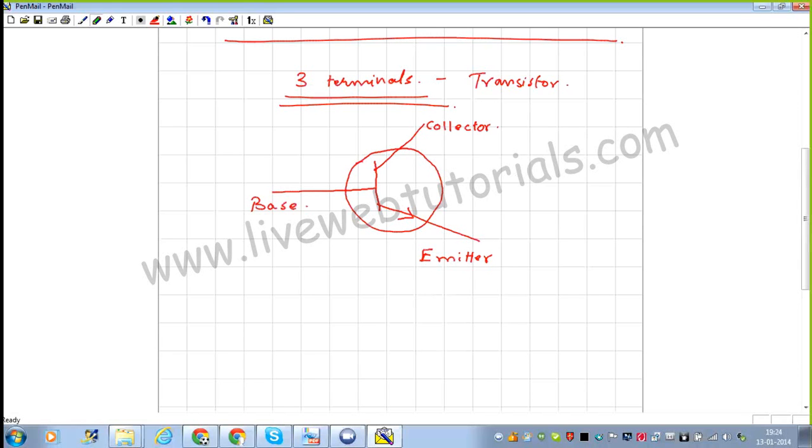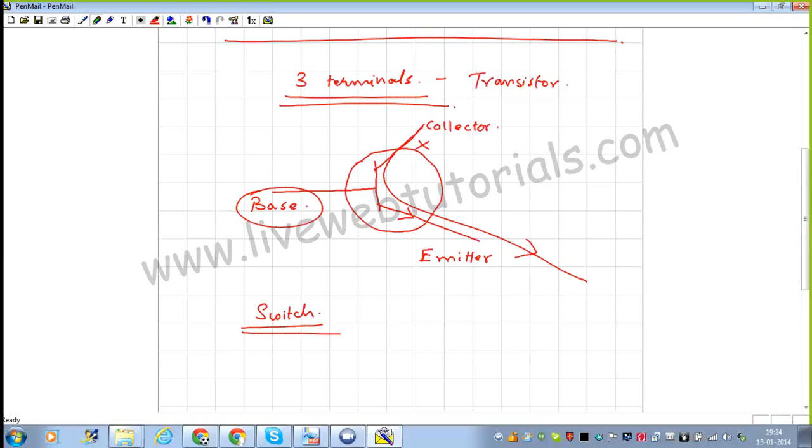Now, what is the basic function of a transistor? A transistor basically acts like a switch. How does this transistor act like a switch? Basically, there are three terminals. I'm just going to show the circuit later. Whenever the current is flowing through the base, then the current will flow through the emitter as well. When there is no base current, then it is going to be off. The transistor is going to be in the off position.